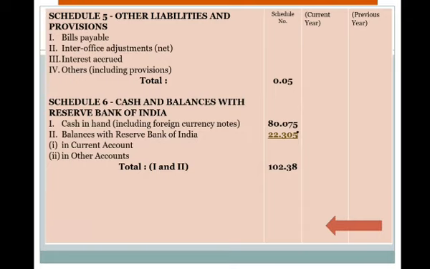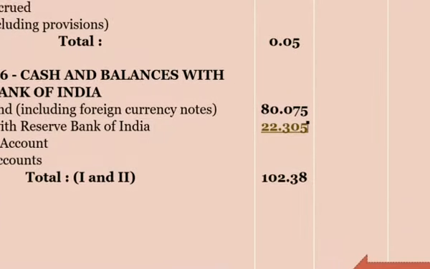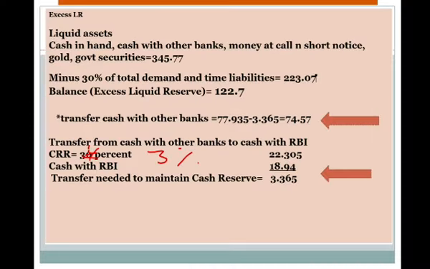And schedule 6, cash and balance with the Reserve Bank of India. Cash in hand is given, balance with the Reserve Bank of India. So we have to maintain the balance with the Reserve Bank of India, that is 2.25. How we have calculated, like this.